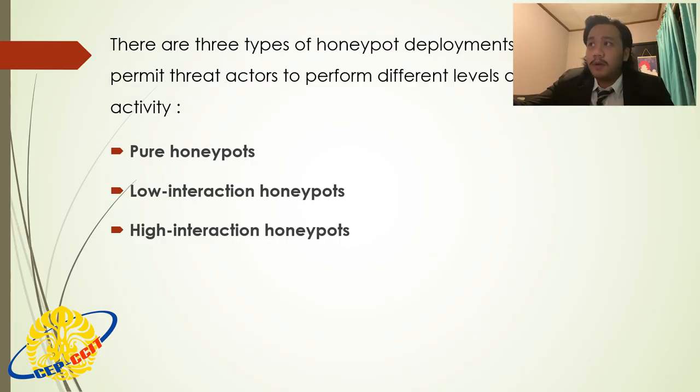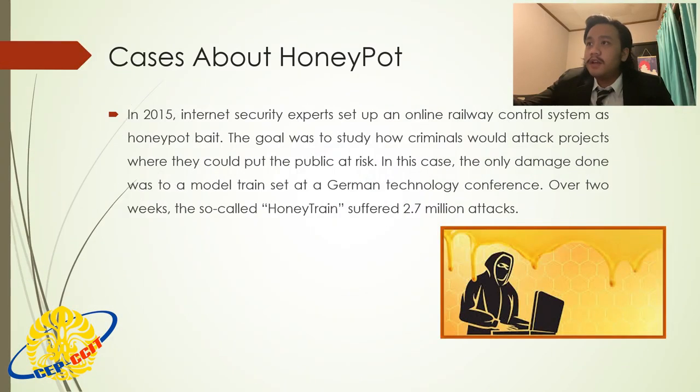This is an example case of honeypot. In 2015, internet security experts set up an online runway control system as honeypot bait. The goal was to study how criminals would attack projects where they could put the public at risk. In this case, the only damage done was to a model train set at a German technology conference. Over 2 weeks, the so-called honey train suffered 2.7 million attacks.